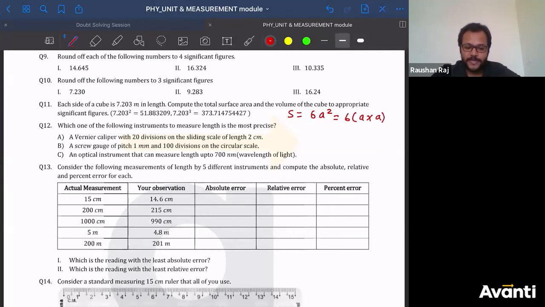Right? You are multiplying these two measurements. So what is the number of significant digits in a? 4. 1, 2, 3 and 4. So when you multiply them, in the resultant you should get only 4 significant digits. So if you multiply this, you are going to get 6 into this part is what? Square किया ना? So 6 into